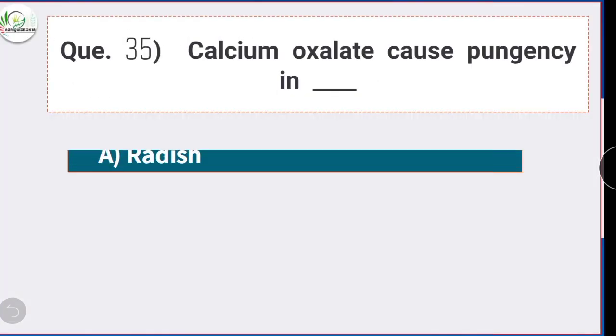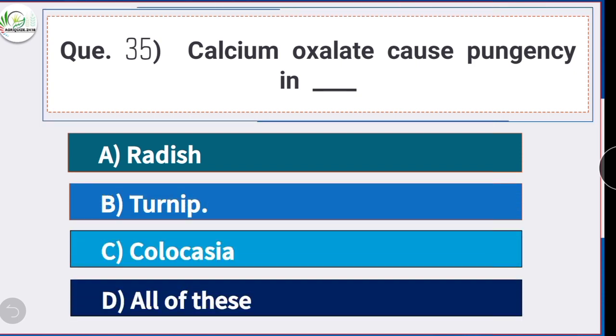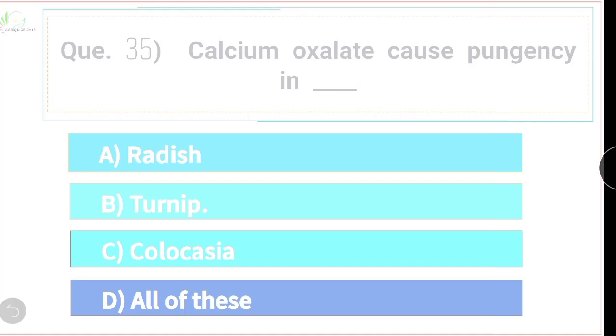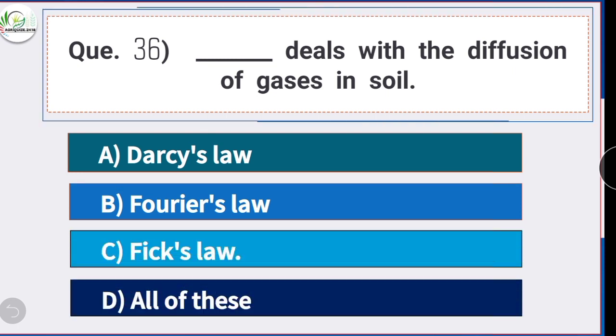Question number 35. Calcium oxalate cause pungency in, option B is the correct answer, turnip. Calcium oxalate cause pungency in turnip. Question number 36. Dash deals with the diffusion of gases in soil. Option C is the correct answer, Fick's law. Fick's law deals with the diffusion of gases in soil.